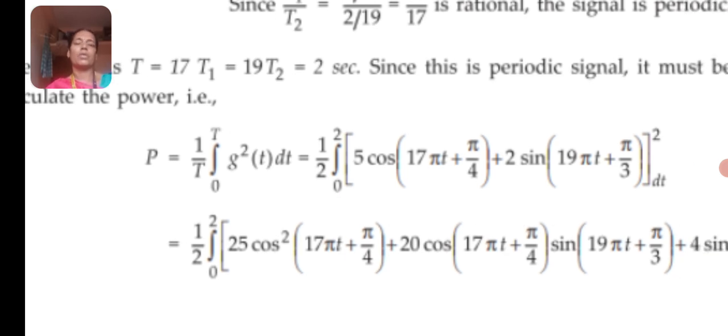Therefore, power is equal to, from the formula, 1 by T integral 0 to T x square of t dt. Therefore, substitute 2 for T, which is equal to 1 by 2 integral 0 to 2 x square of t dt. So, substitute the x of t given in the sum, 5 cos(17 pi t plus pi by 4) plus 2 sin(19 pi t plus pi by 3), the whole square dt. And next step, you substitute as usual what we proceed in mathematics.